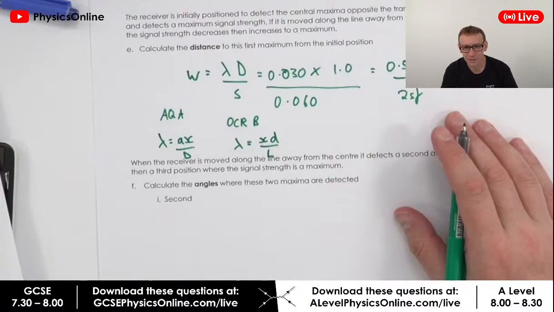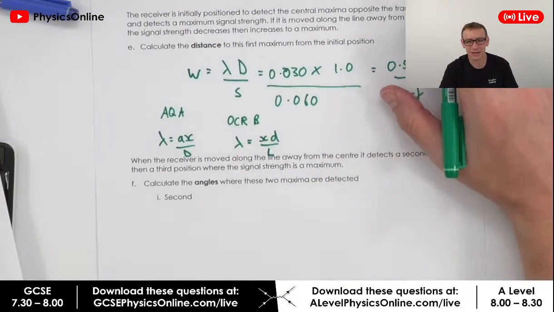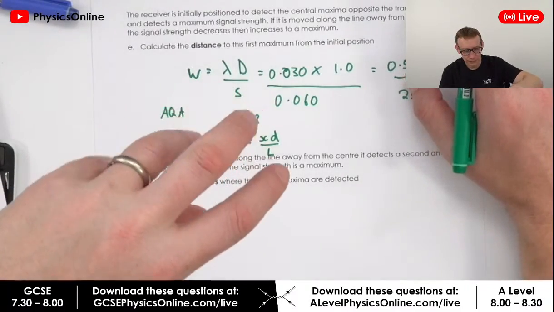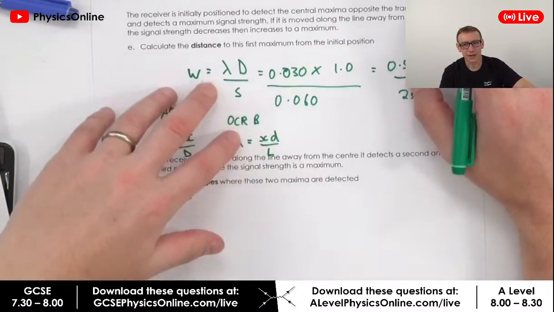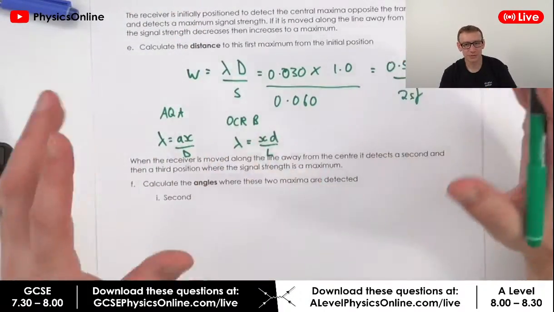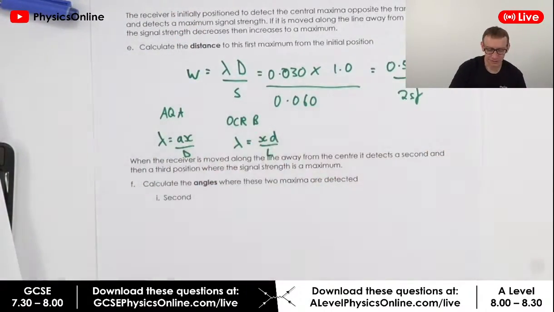So there's all sorts of different things. It doesn't really matter. You will be given that in your data sheet, you'll have learnt how to use it, and whichever course you're doing, this is just the way it's presented.